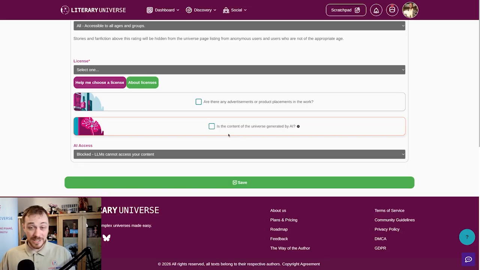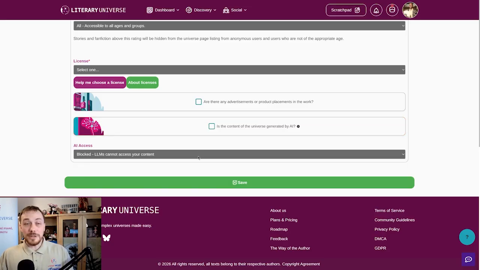You can select it, for example, in Encyclopedia for individual entries to say that has happened. Or if you are just using AI as your assistant, then that's fine. We don't count that unless the assistant is pretty much rewriting your stories or being more than an assistant, just showing you, hey, you have a grammatical error here, this is not worded correctly, and so on.